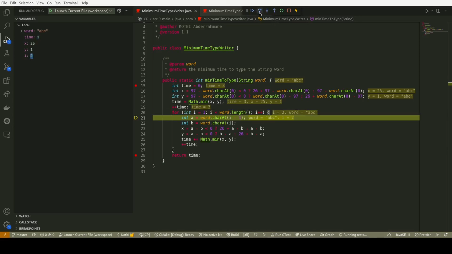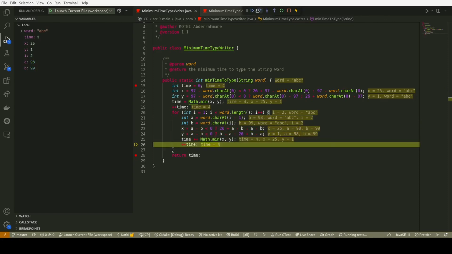As you may notice, we need 1 second to reach the next character from B to C, which is C, and 1 second to type it. This means that we are going to need 2 seconds added to 3, which is 5 seconds in total.